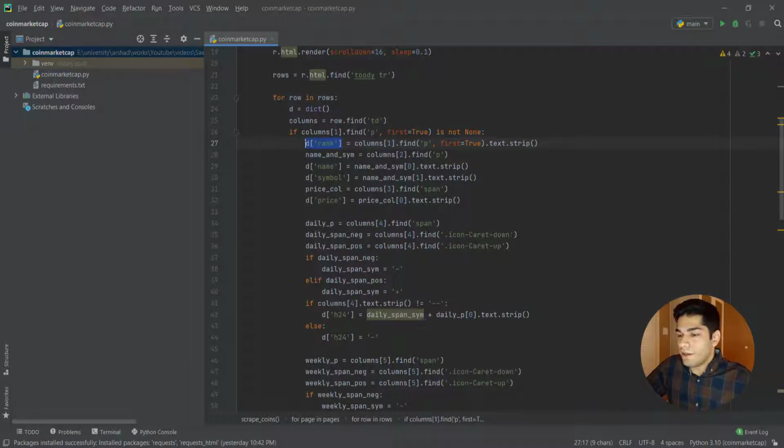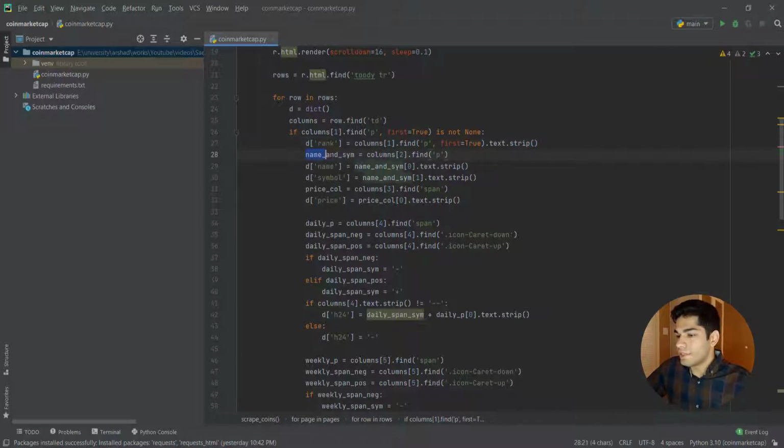For the rank of the coin or cryptocurrency, we are gonna have the column 1, find the paragraph, and we need the first one, and we're gonna have the text and strip. So basically this extracts the text, and then we strip, because there are some extra elements in that text that we don't need. For instance, there are spaces or some other tags that we don't need.